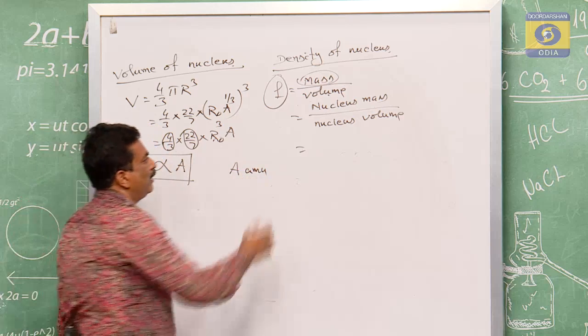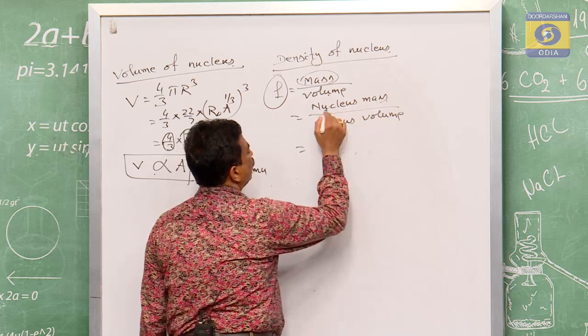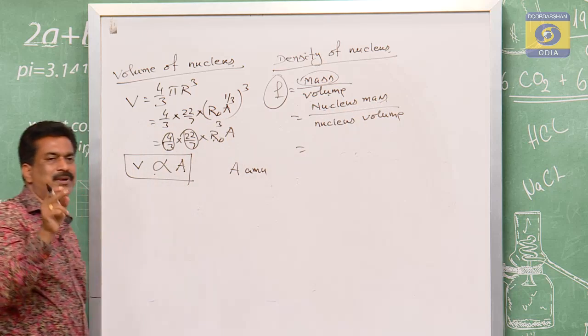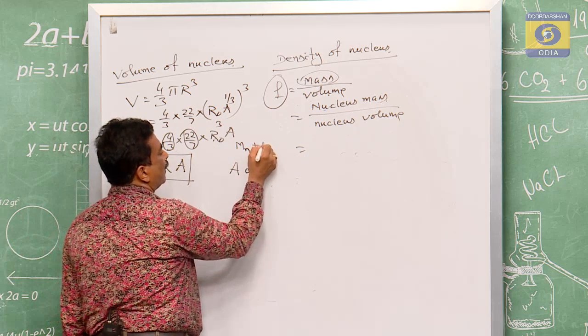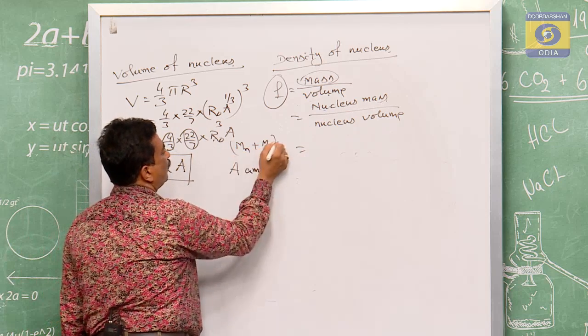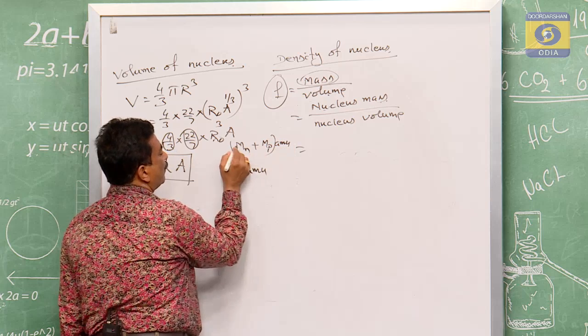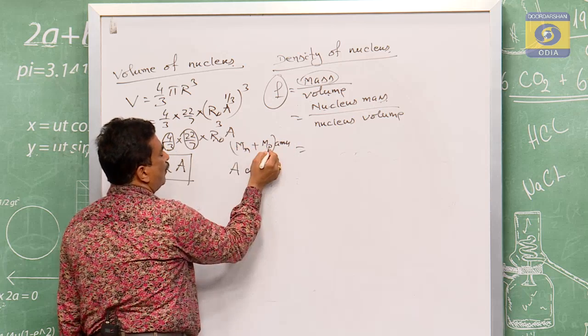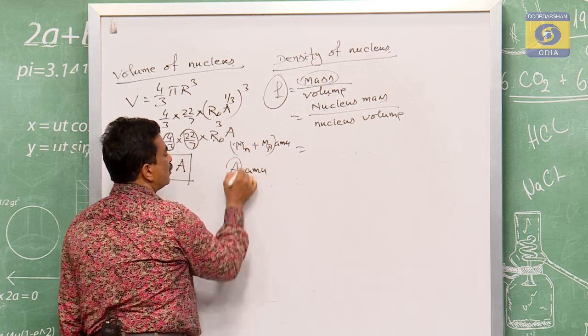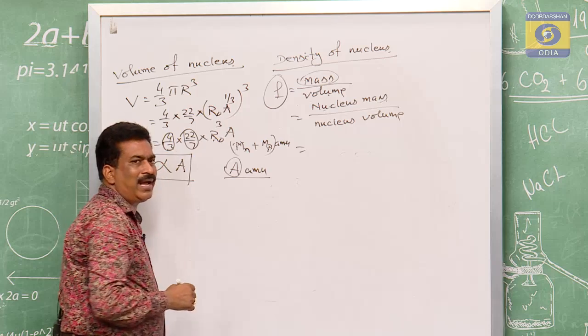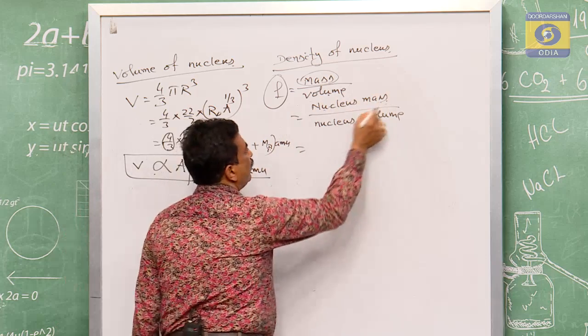Are you clear to my point? Nucleus mass means the proton mass plus neutron mass. Proton mass Mp, neutron mass Mn, each into A mu. So Mn plus Mp is equal to A. So A mu is equal to the nucleus mass.